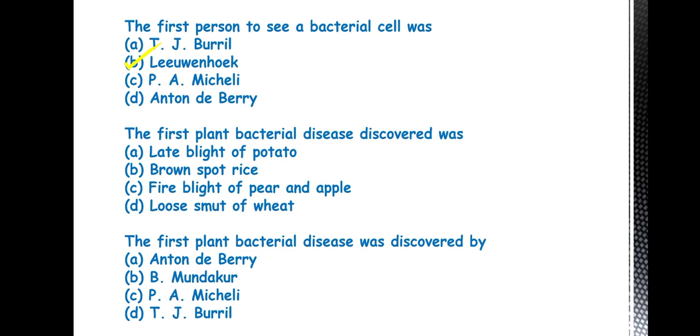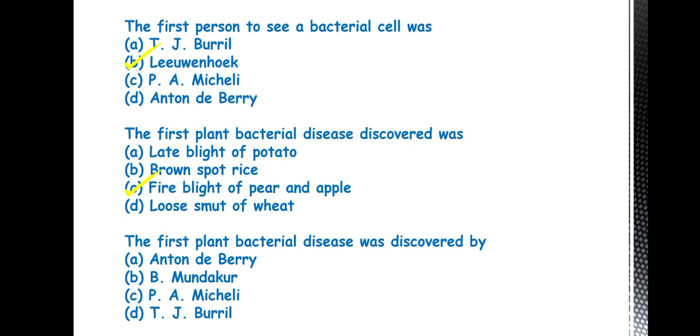So the answer is C. Fire blight of pear and apple. This is caused by Erwinia amylovora. Remember this. This is the most important question. Okay. This is repeatedly asked in a JRF exam.